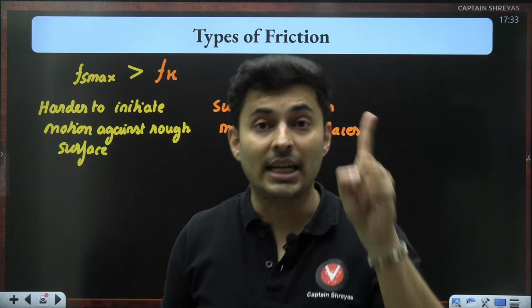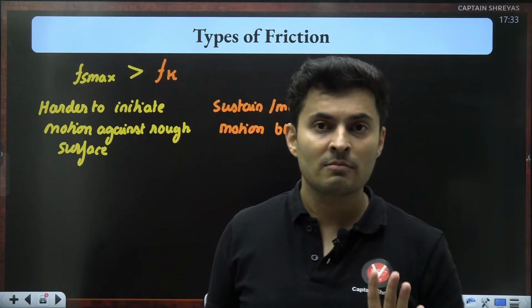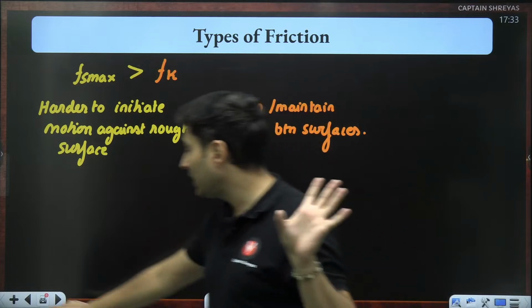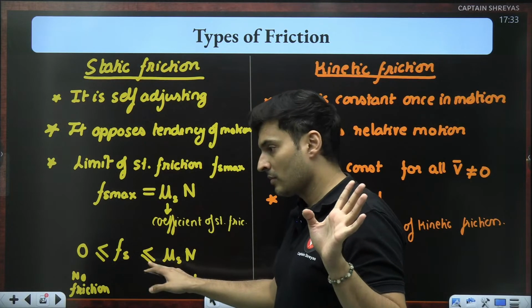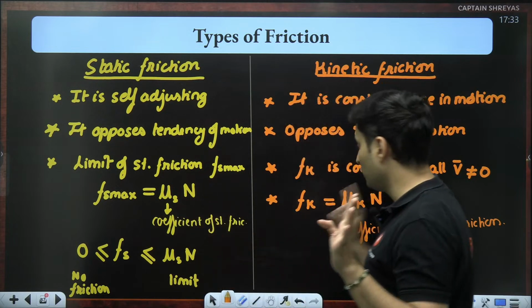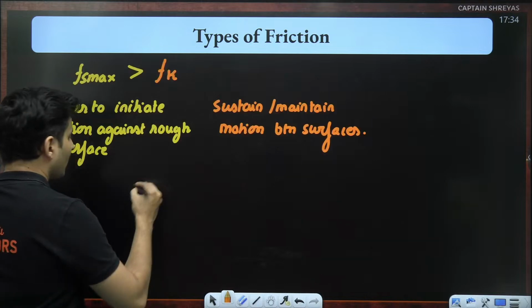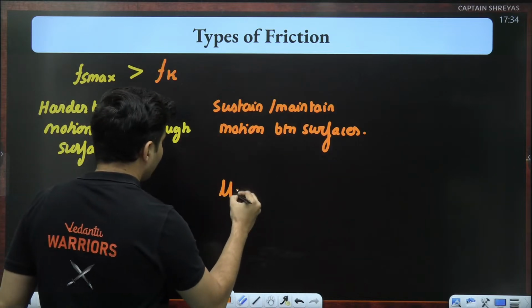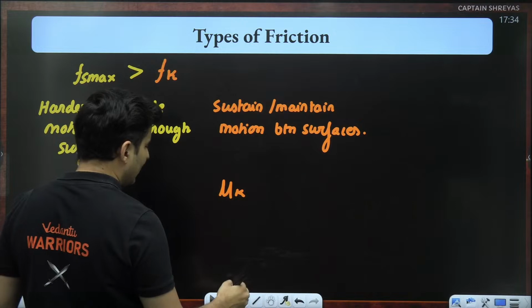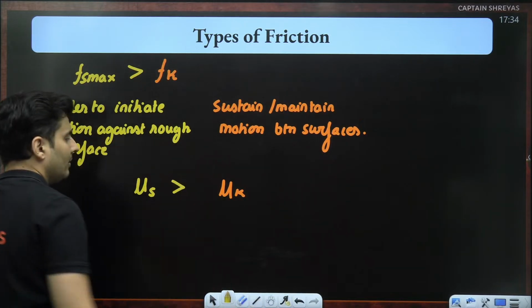I am not saying static friction is more. I am saying limiting static friction is more. Get the difference, because static friction can take many values. This value I am talking about, Fs max, is always more than Fk. So which means also what? Mu k will also be less than mu s.